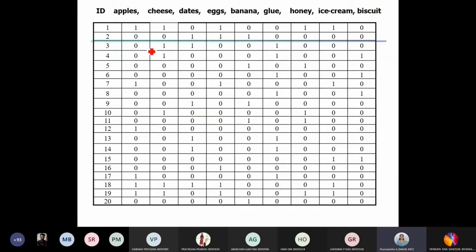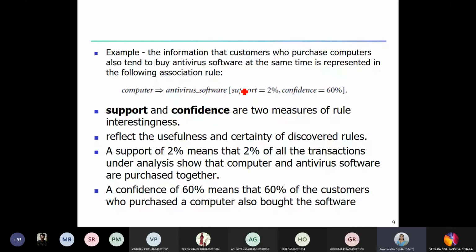Coming back to our association rule. Suppose we have information that customers who purchase a computer also tend to buy antivirus software at the same time. Then the rule is: computer implies antivirus software. And you can see something here in the bracket. Support and confidence are the two measures used to see whether the patterns we are trying to find are interesting or not. So this rule says support 2%, confidence 60%.